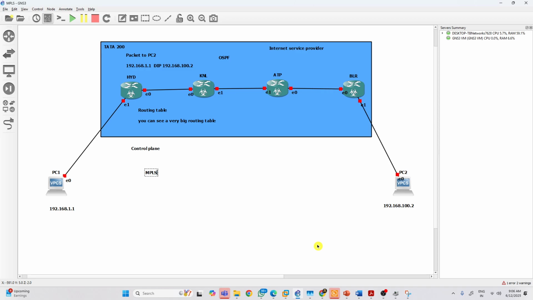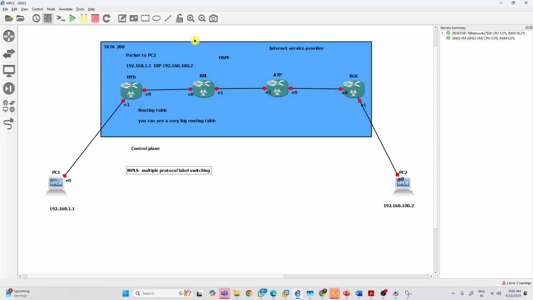MPLS, multi-protocol label switching. Label switching. My mouse had gone actually. So MPLS is called multiprotocol label switching.